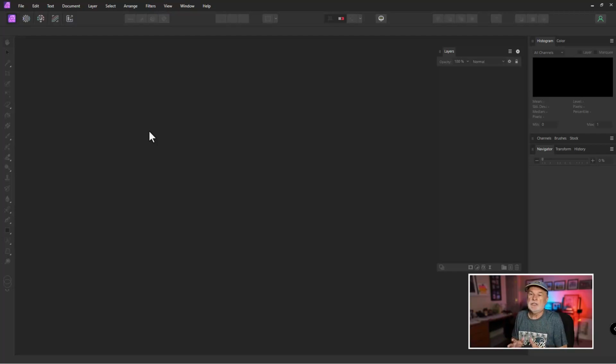Now, I said I have not dived into this program heavily in creating and working with images. But one thing I do appreciate is that a lot of the aesthetic layout looks similar to Photoshop, not 100%, but close. And a lot of the shortcut keystrokes that I use, again, not all, but a lot of them will work in this program, which I really do appreciate. But let's take a look at this.